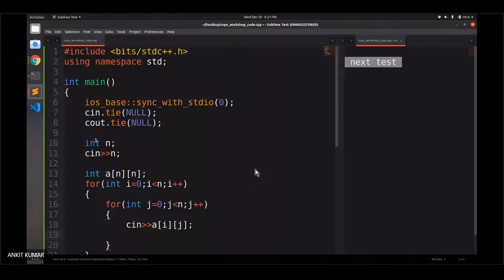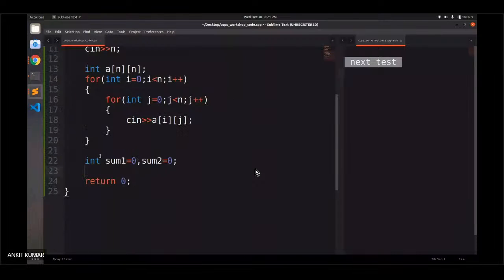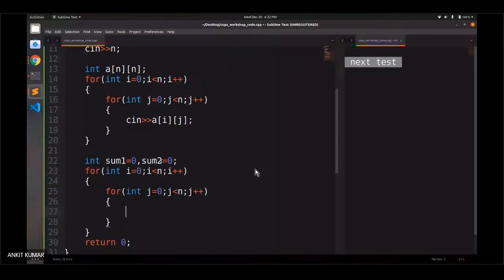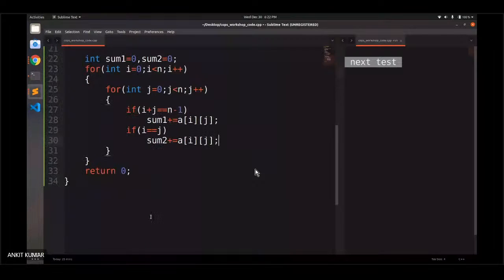And then what we have to do is loop over all the possible values and calculate the sum. First we have to declare the two sums, that is, the sum for diagonal 1 and the sum for diagonal 2. The same double for loops. If the sum of the indices of that specific cell is n minus 1, then we will add it to diagonal 1. And if both of their indices are the same, then we will add it to sum 2. And we just have to print the absolute difference.